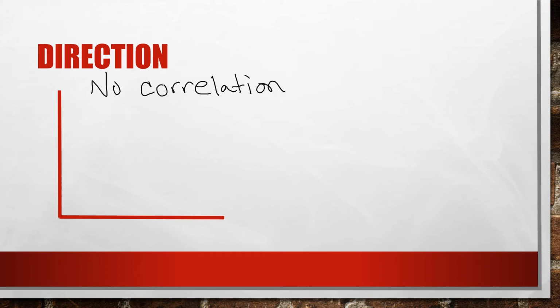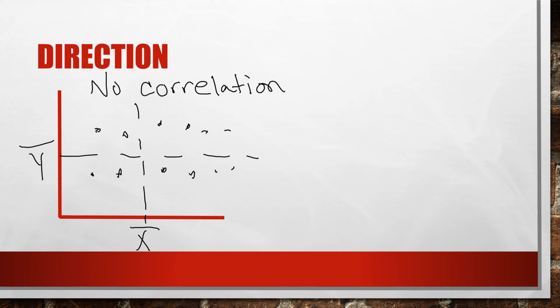So if we put those lines again, so this is x bar, and this is y bar. If we have dots in all the quadrants, and it's kind of random, then this would be no correlation, or you get something around 0.